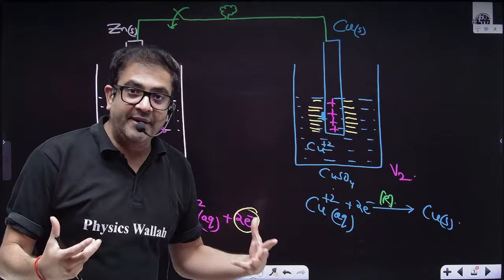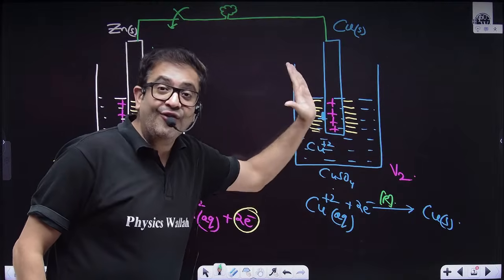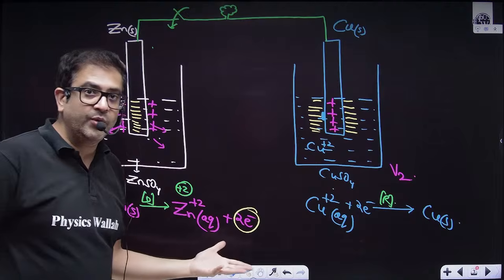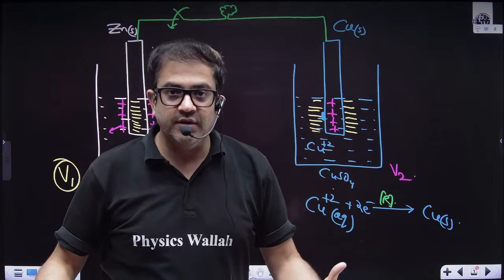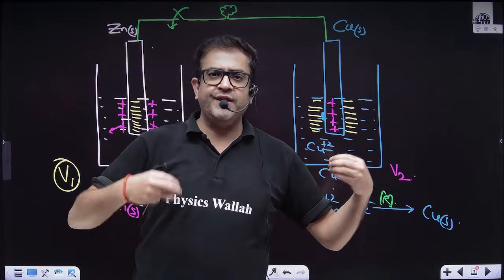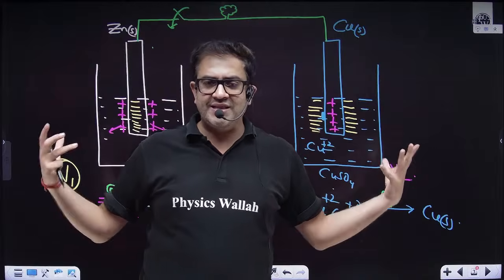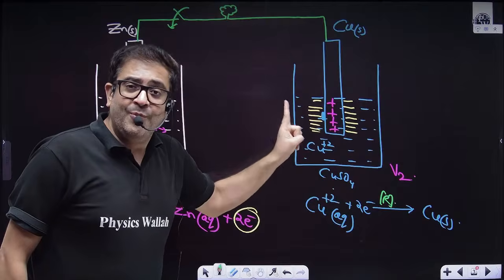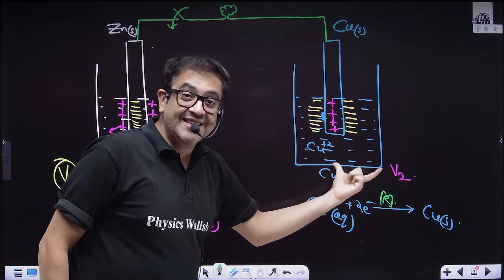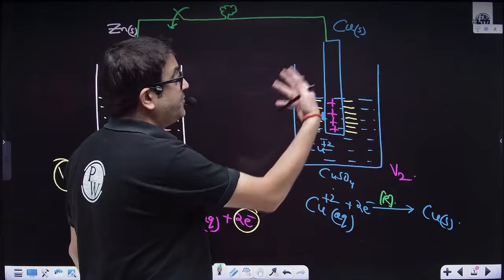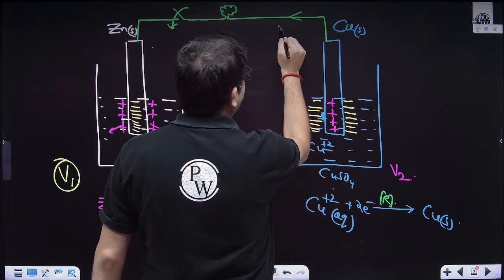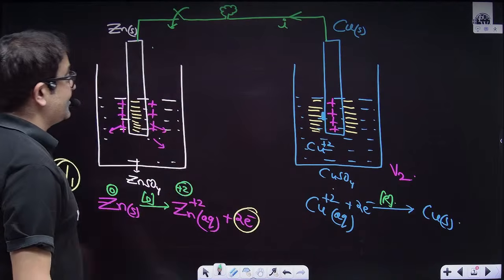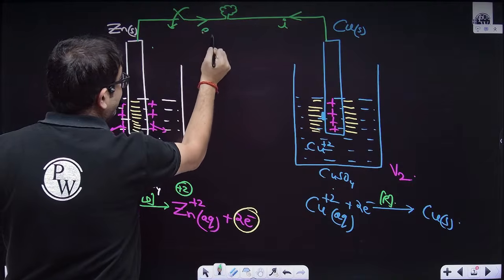First of all, one experimental thing I'm telling you: the potential of copper is more than the potential of this side. Sir, how do you know? You will also know after the introduction of the electrochemical series, which is definitely experimental data of these electrode potentials. Because I know that data, I'm telling you that the electrode potential of copper is more. That means the potential of this right hand side is more. So because potential is more, the current will be traveling from this side. And sir, we know the direction of flow of electrons is opposite to the direction of flow of current. That means, sir, electrons must be flowing from this side.